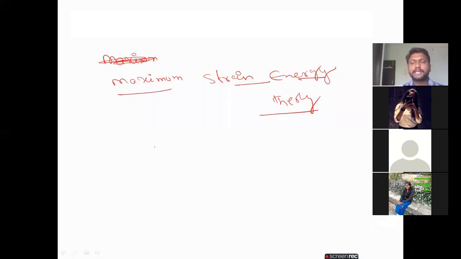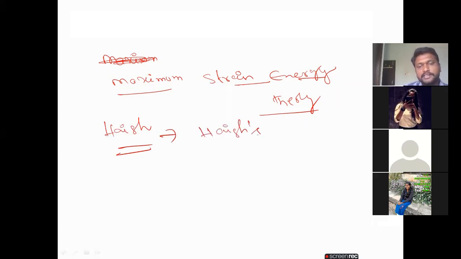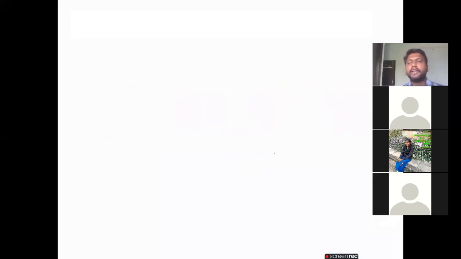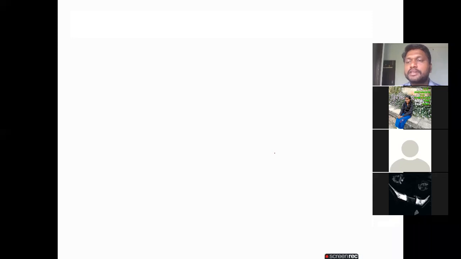So in the maximum strain energy theory, this theory is due to Hayes. There is a scientist Hayes. That's why we call it a Hayes theory. In the maximum strain energy theory, the failure will occur in the material when the total strain energy in the material reaches the strain energy at the elastic limit in simple tension.